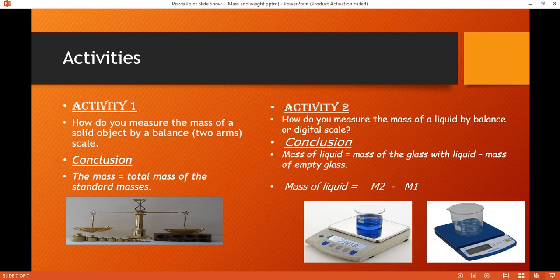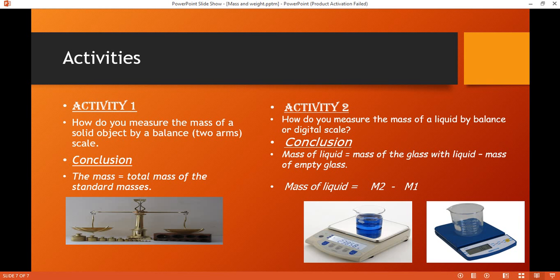Then I put the amount of water that I want to measure in the beaker. So then I will measure it again and record the reading. It will be M2. So how can I measure the liquid? How can I measure the water? The mass of the liquid equals the mass of the glass with liquid, which is M2, subtract the mass of the empty glass, which is M1.